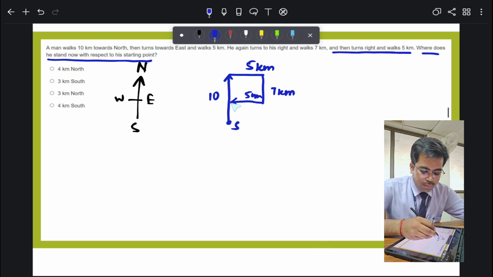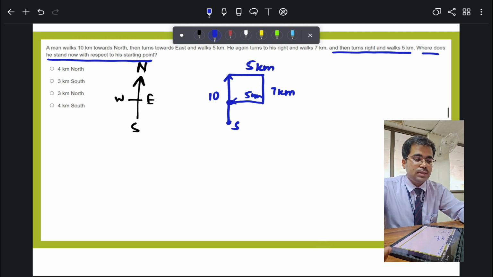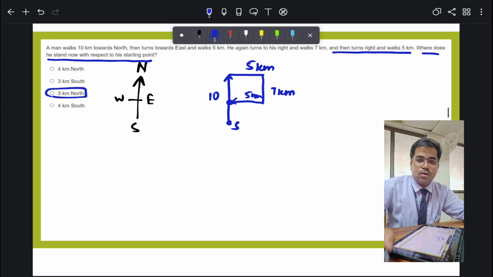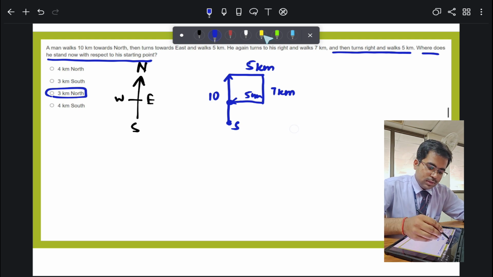This is the starting point, and the question is asking where he is standing. Now you have to tell me. I'm giving you some time. He is standing 3 kilometers towards the north. This is very easy. I'm highlighting it again with a yellow pen.